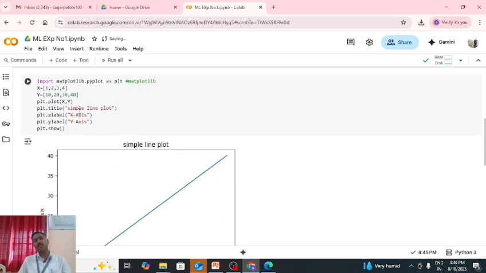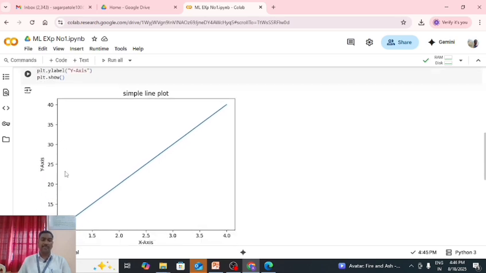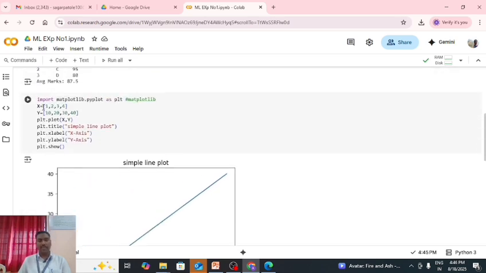After that we use the matplotlib library for data visualization. We can see the x and y axes here. For that we import matplotlib.pyplot as plt, with x and y. We can see here the x-axis and y-axis values.